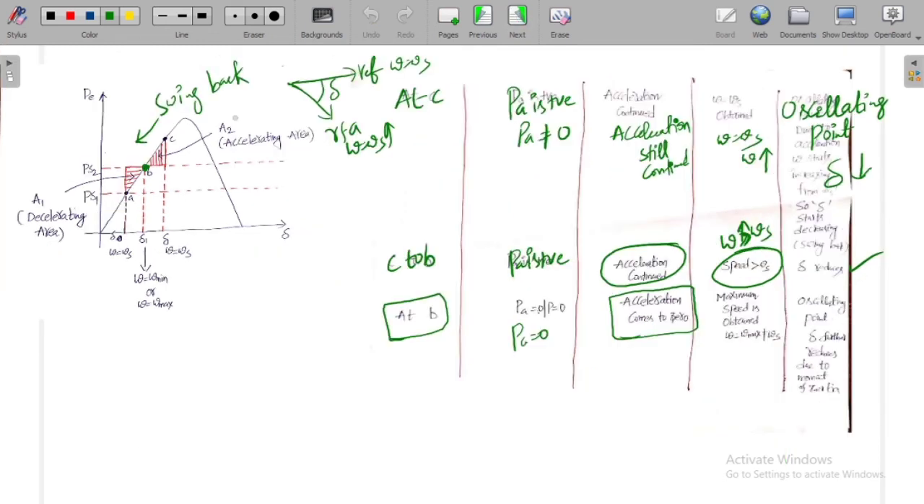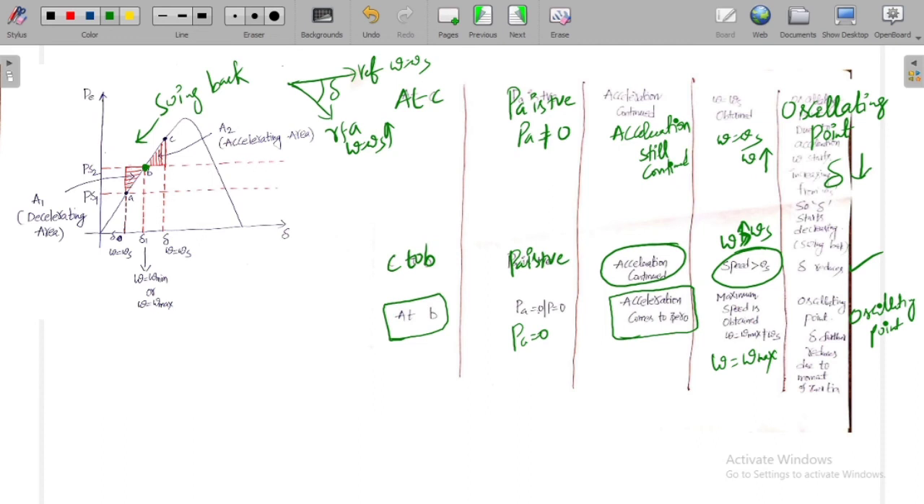In the reverse movement, though it reaches B, at B though the accelerating power is 0, speed is not the synchronous speed, it is omega equal to omega max. So this point is again treated as an oscillating point, and delta further reduces due to moment of inertia.